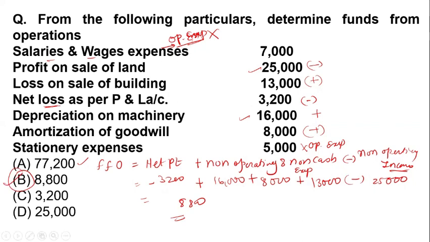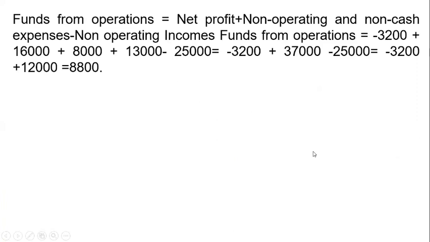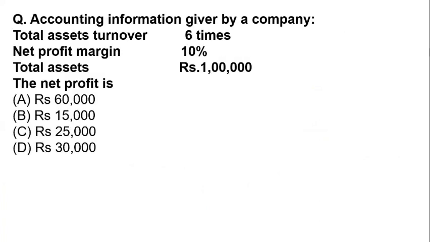Okay, I'm not solving all of these, and we are not calculating these small things for you, because we are taking many questions today. So I'm just giving the direction on how to calculate this kind of question. I have already added in the slide how it is solved. Next is the accounting information given by the company: a turnover is 6 times, net profit margin is 10%.